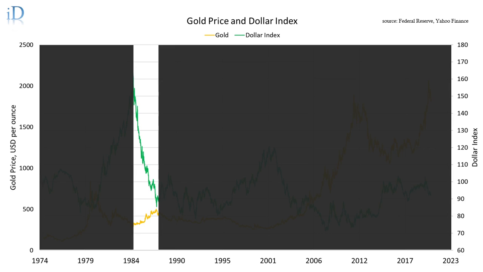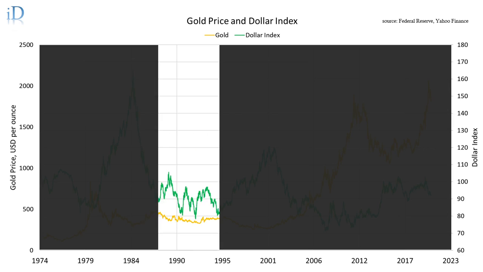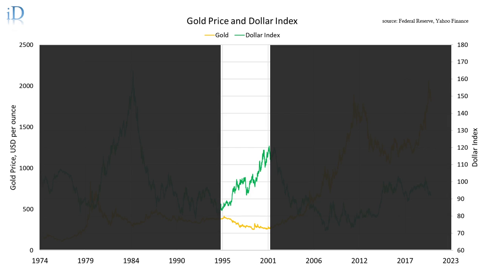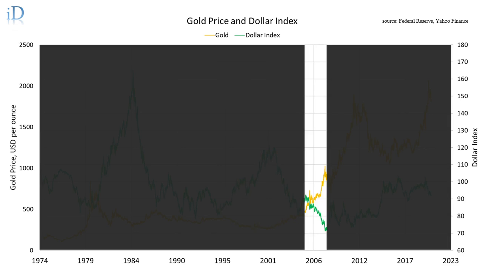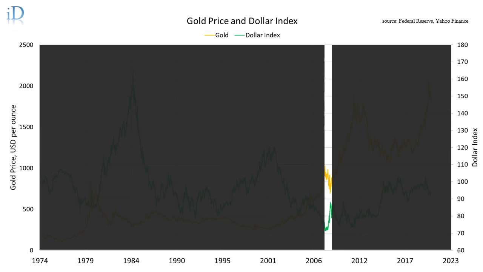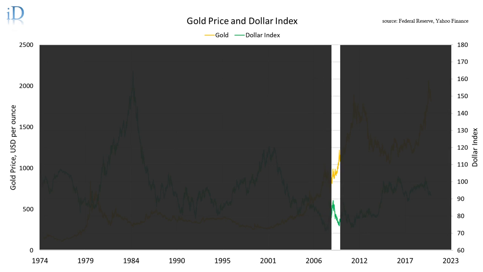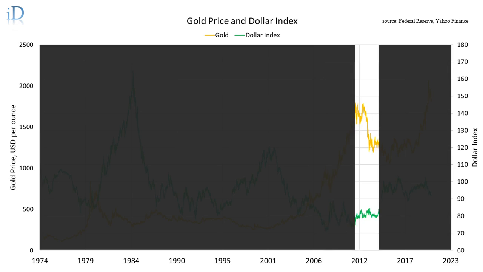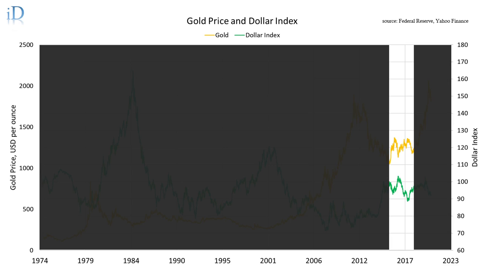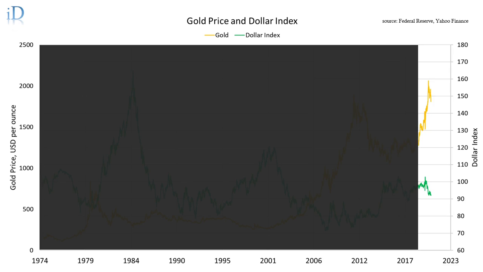Again, inverse relation but not proportional. Not much correlation here. Inverse relation but not proportional. Mostly inverse relation again, with not much correlation in one period.